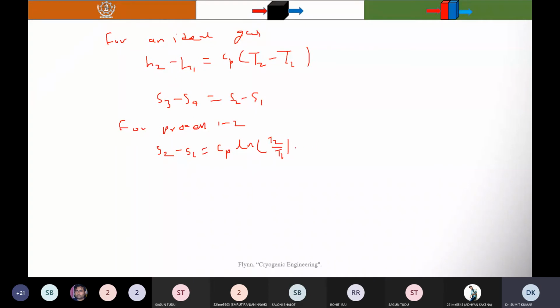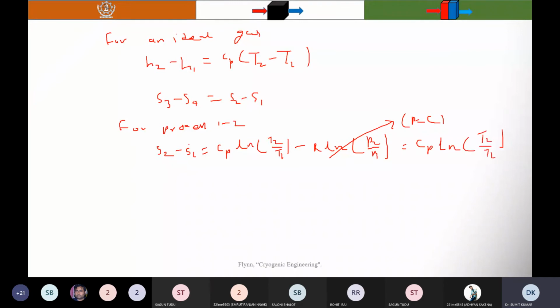minus R natural logarithm of P2 by P1, and you know that P1 is equal to P2, so this becomes 0, because P is equal to constant. So you will get Cp into natural logarithm of T2 by T1.